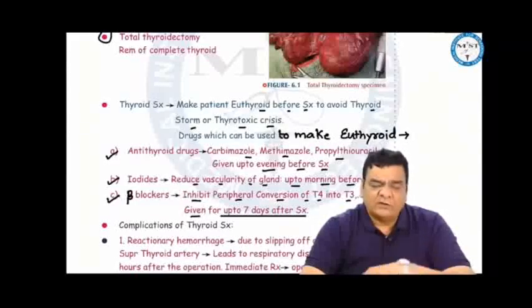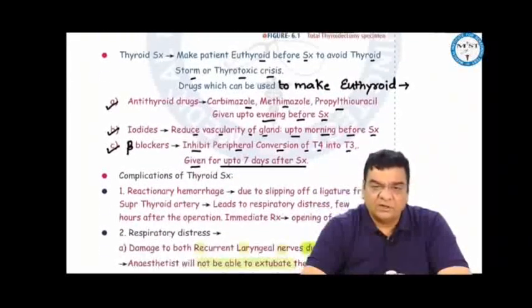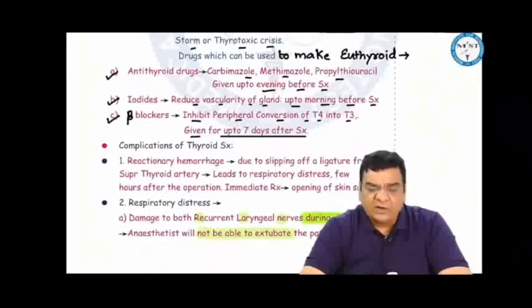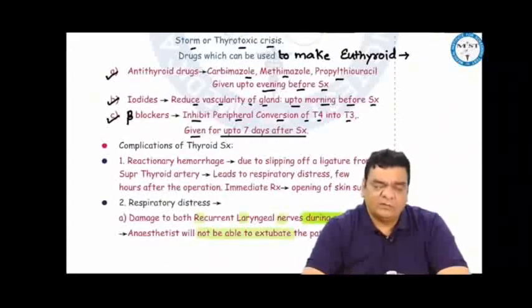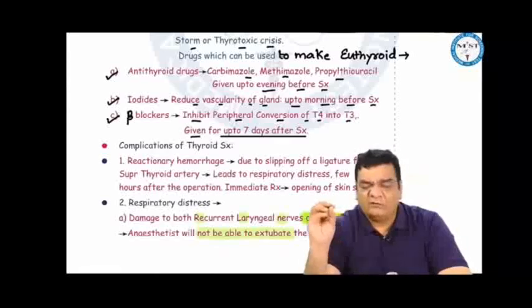We can take the help of antithyroid drugs like carbimazole, methimazole, propylthiouracil, which are given up to the evening before surgery. We can use iodides, which reduce the vascularity as well. They are given up to the morning before surgery. If rapid control of hyperthyroidism is required, then we give beta blockers. Beta blockers inhibit peripheral conversion of T4 to T3. They do not have any central action, so they are continued for 7 days after surgery.